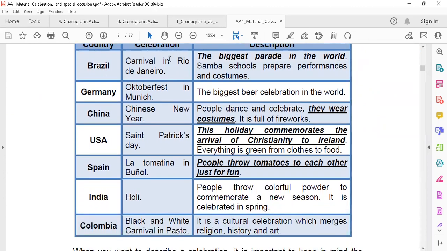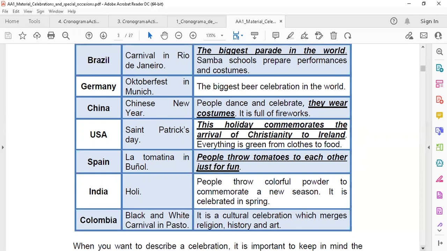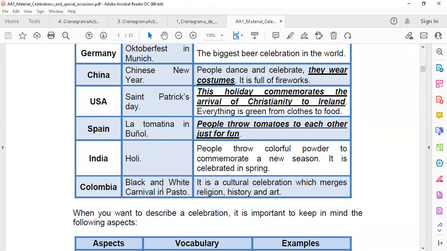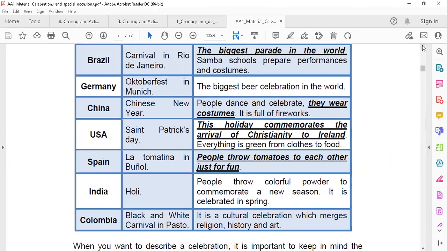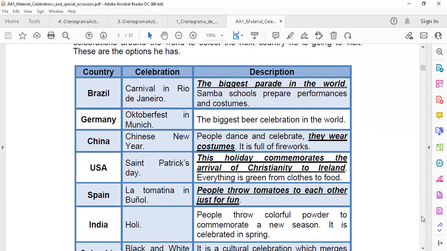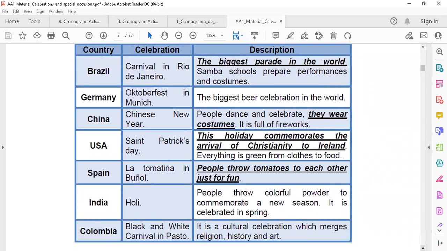Brazil, Carnival in Rio de Janeiro; Germany, Oktoberfest in Munich; China, Chinese New Year; USA, St. Patrick's Day; Spain, La Tomatina in Buñol; India, Holi; Colombia, Black and White Carnival in Pasto. And here he has done some research and he has descriptions. The biggest parade in the world.